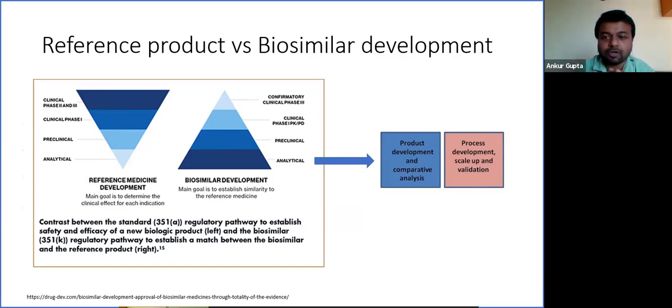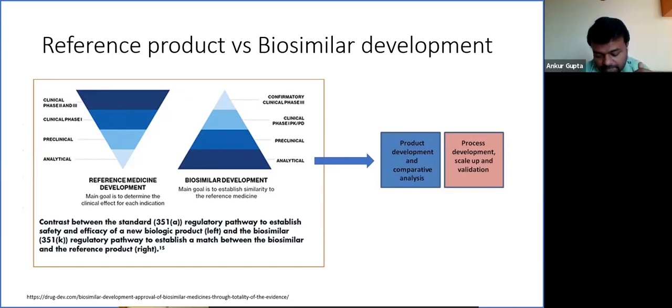These are basically tox studies done with animals. Once you show that there are no significantly meaningful differences compared to the reference standard, you go for phase 1.